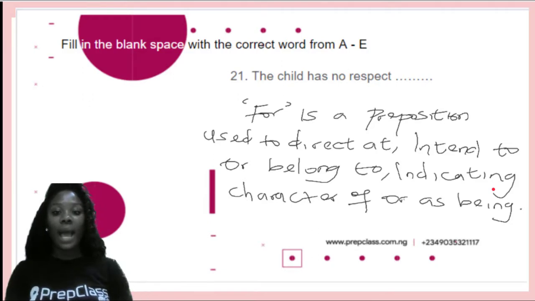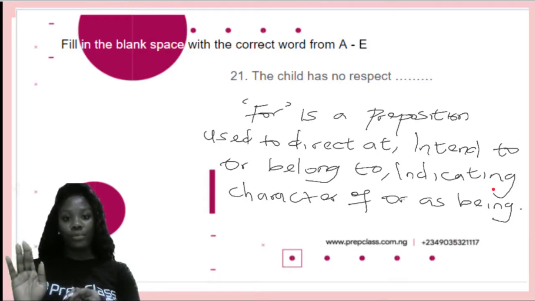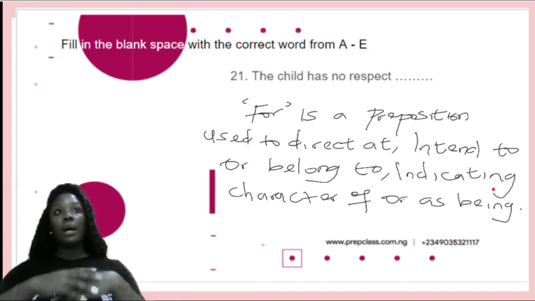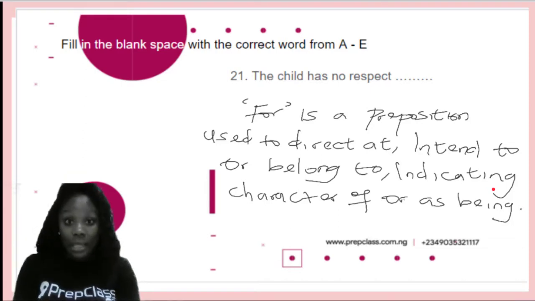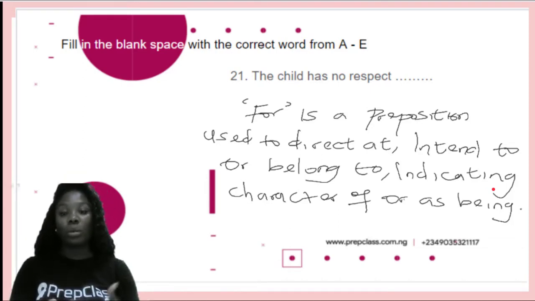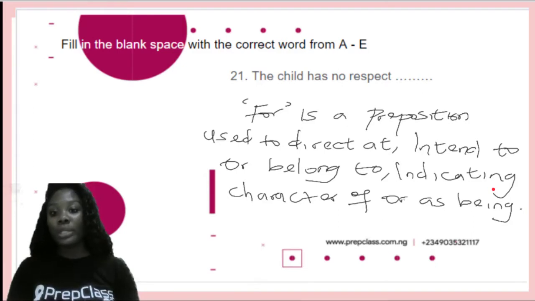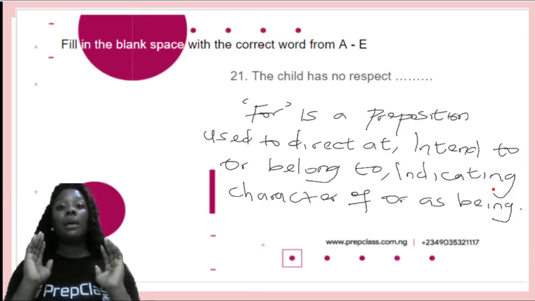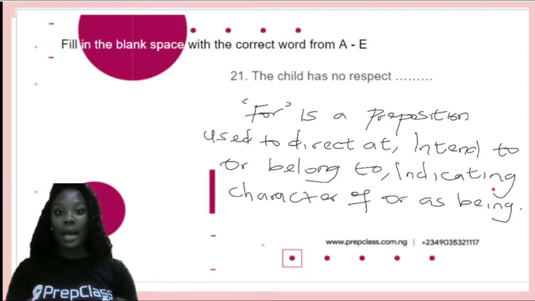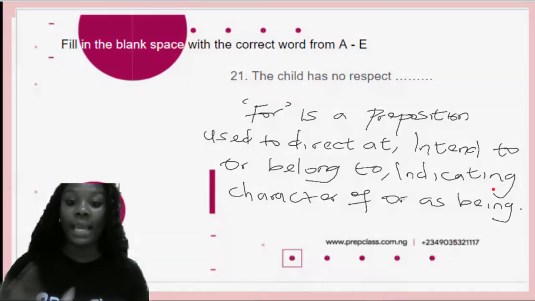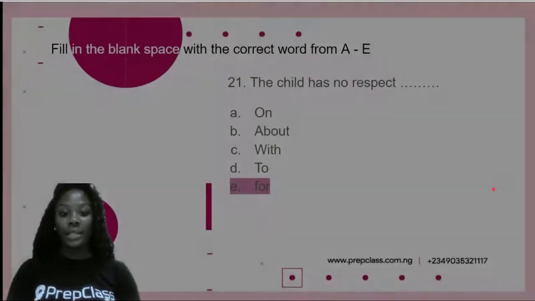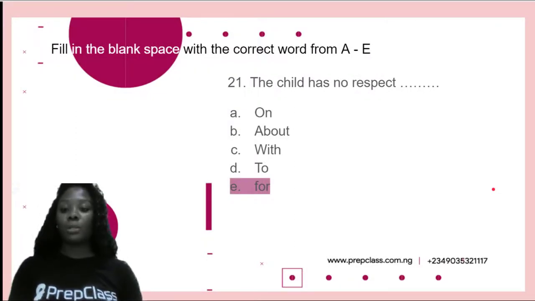So the question, the child has no respect for. It could be for elders, it could be for his parents, it could be for anyone older than he is, right? Respect is usually for older people. So the child has no respect for whoever. For is the correct preposition that should fit into the blank space. So we have for as our correct answer, option E. The child has no respect for.